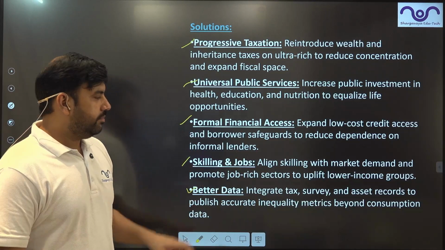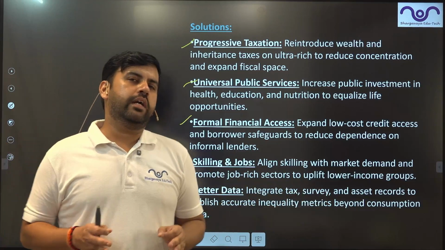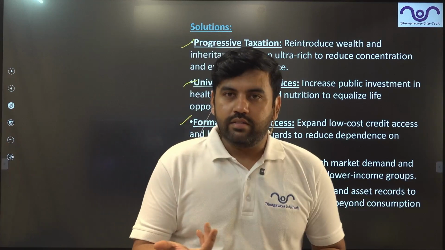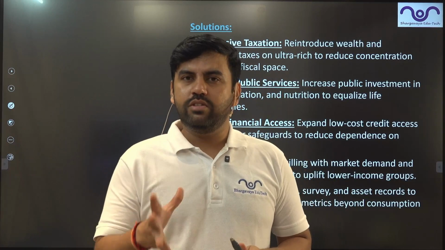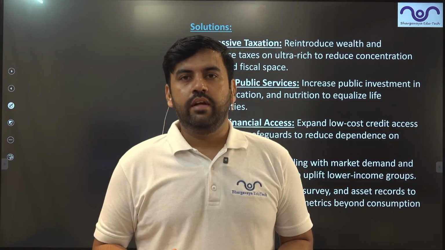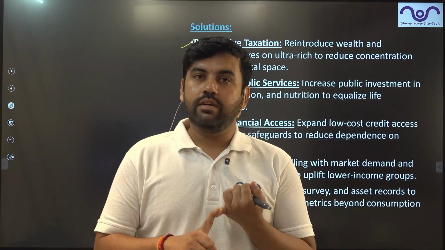Better data, right? Integrate tax, surveys, and assessment records to publish accurate inequality. Because see, the Gini coefficient and this Lorenz curve are more or less, guys, based on hypotheses and samples. Because in India, we still do not have proper household consumption expenditure.